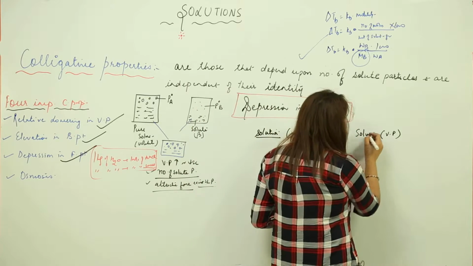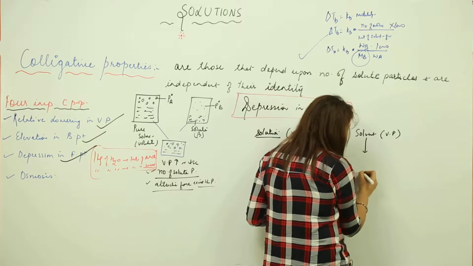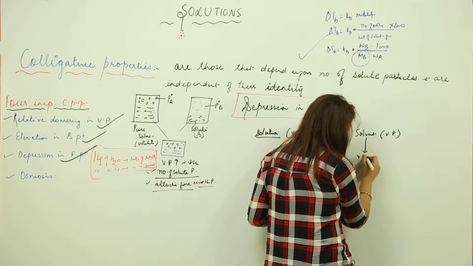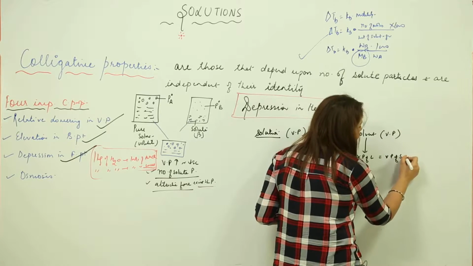So when I want to freeze it, it will freeze at the stage when the vapor pressure of the liquid solvent becomes equal to the vapor pressure of the solid solvent.